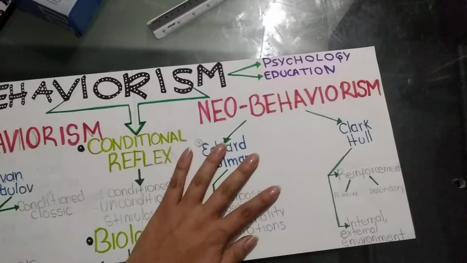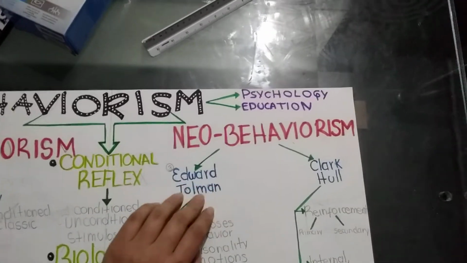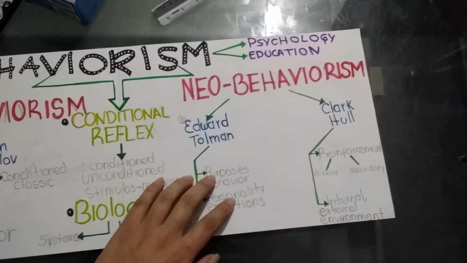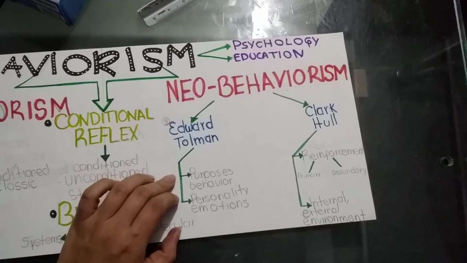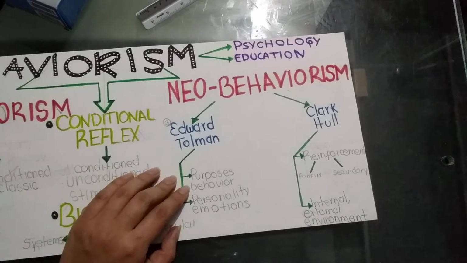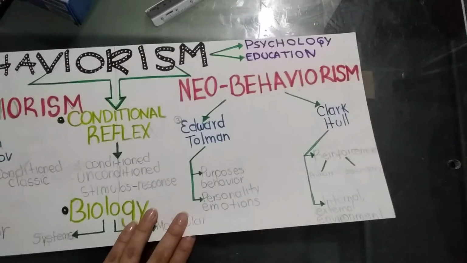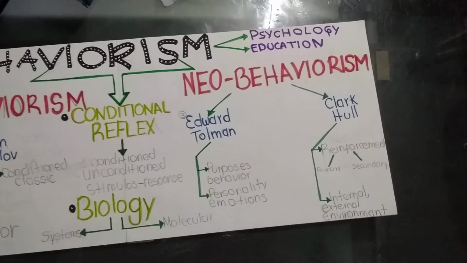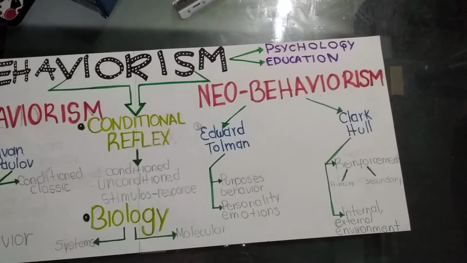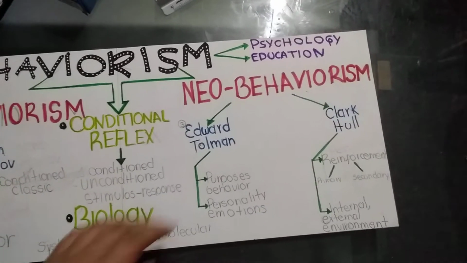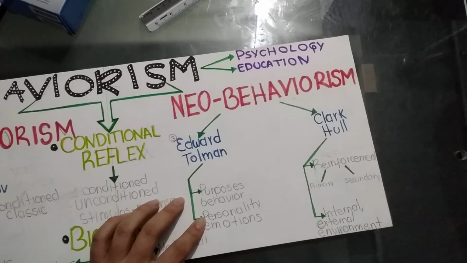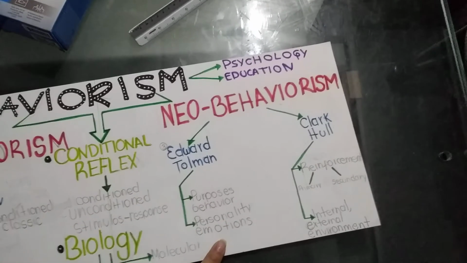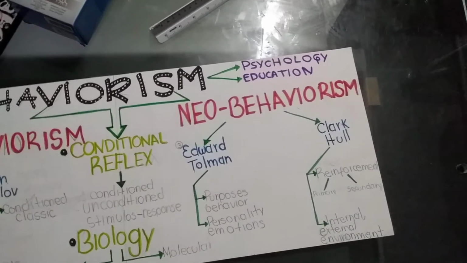In the no-behaviorism, I chose Edward Tolman and Clark Hall. Edward Tolman explains the purposes of behavior and explains what is behavior for him, and he helps to understand in a better way this concept. He also wrote about personality and emotions and the difference of them and how we can change.